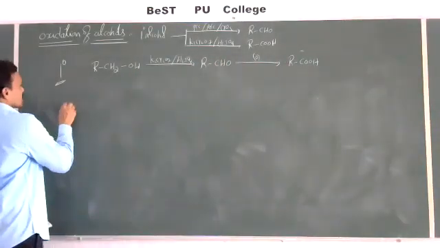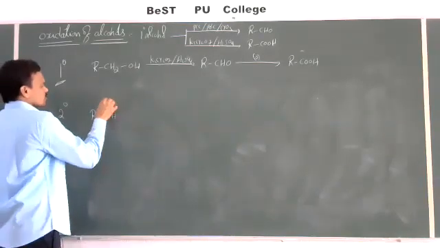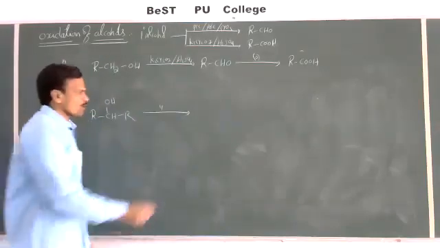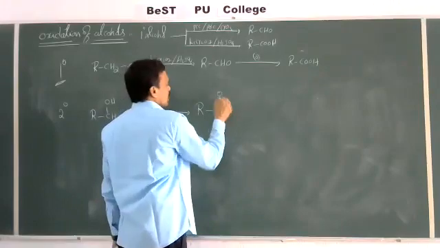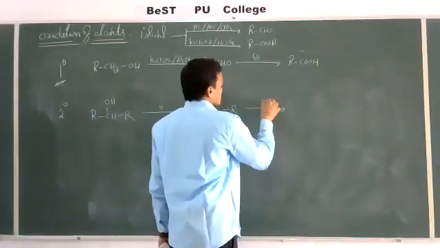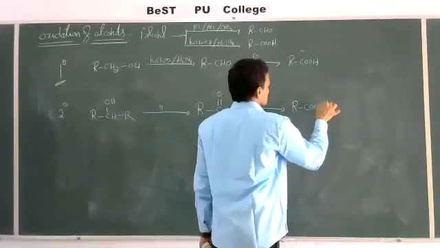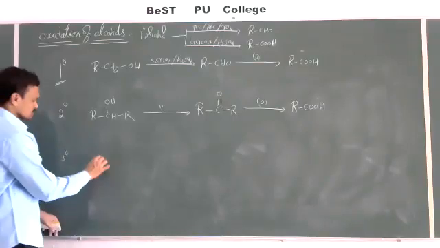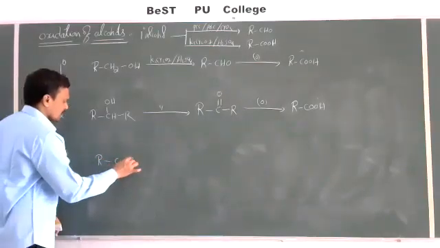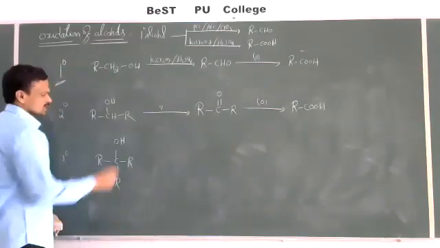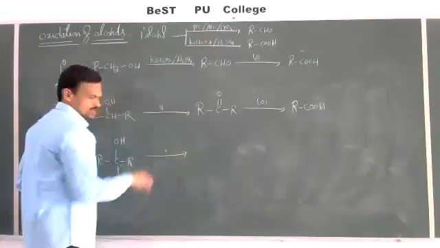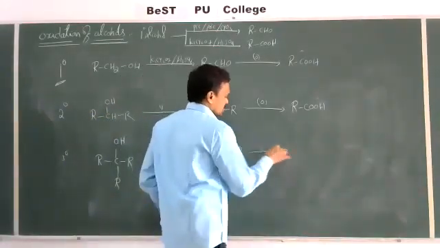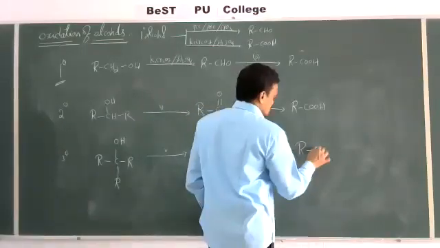We take secondary alcohols, RCHOHR, and this on oxidation with acidified KMnO4 first gives RCOR, a ketone, and this on further oxidation gives RCOOH. If we take tertiary alcohols, RCRROH, a tertiary alcohol, and this on oxidation first gives a ketone RCOR, and this ketone on further oxidation gives RCOOH.